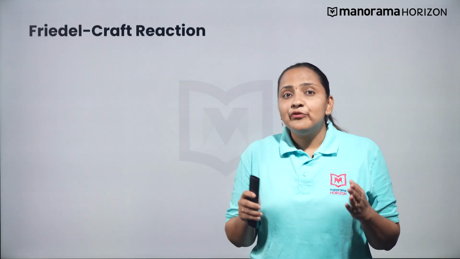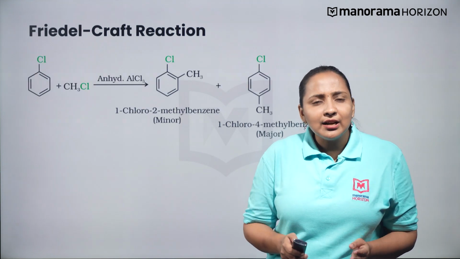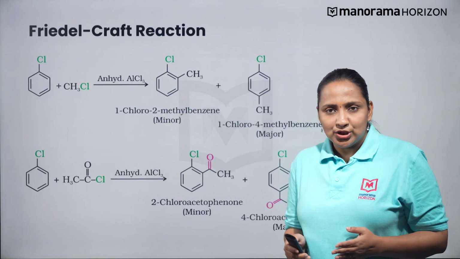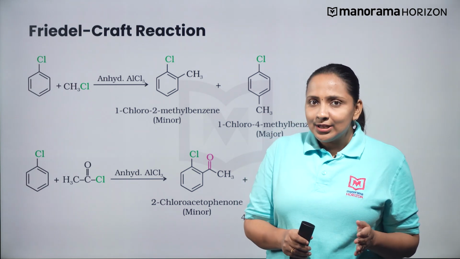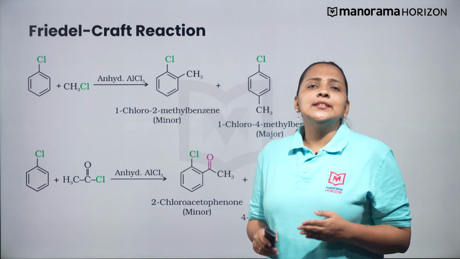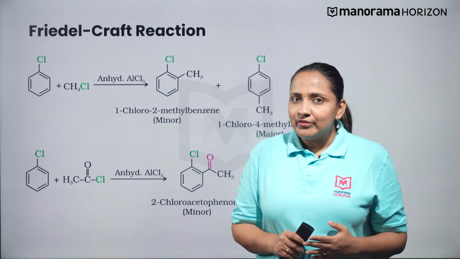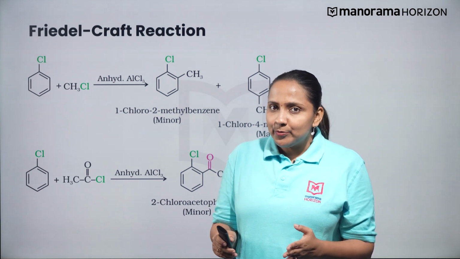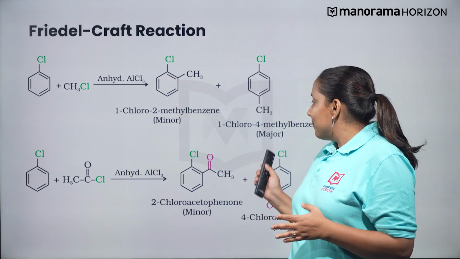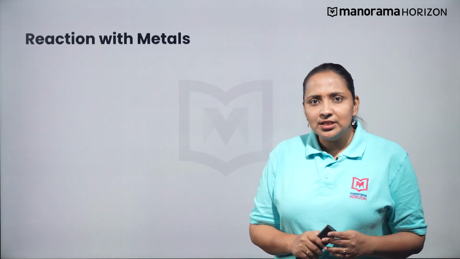On the other hand, Friedel-Crafts reactions are of two types. One is the Friedel-Crafts alkylation and the other is Friedel-Crafts acylation. Here, the alkyl group and the acyl group act as the electrophile and are attacked by the ortho and para positions of the haloarene. However, the para isomer will be the major product in both cases and the ortho isomer will be the minor product. Haloarenes also undergo a few reactions with metals.